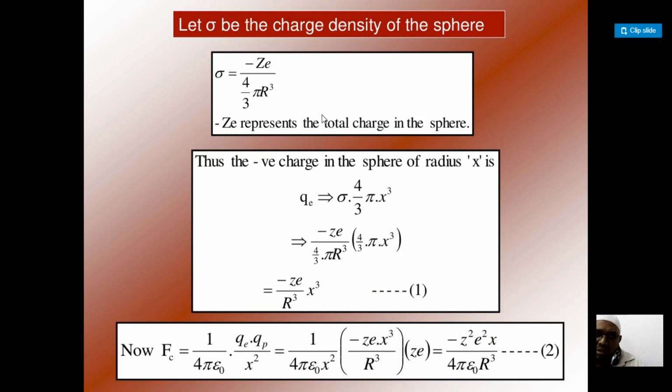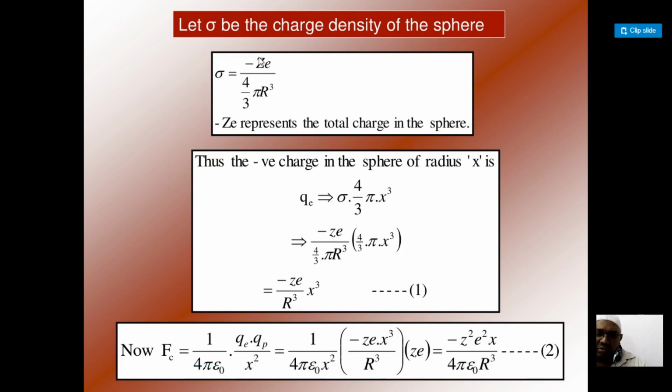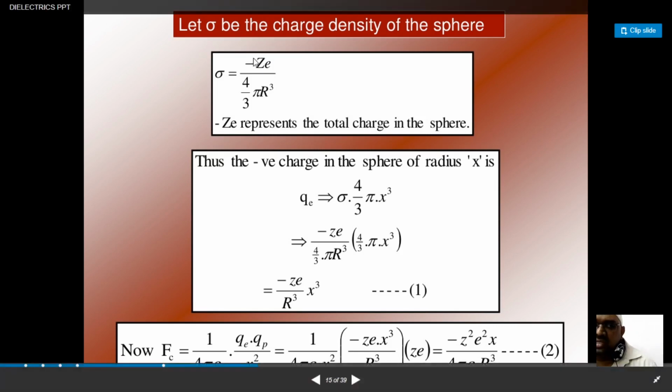When you talk about density, density is given by mass by volume. When you talk about charge density, you are talking about the electron charge, which will be more when compared with the other charge. Therefore the charge is represented with minus Ze, divided by volume.